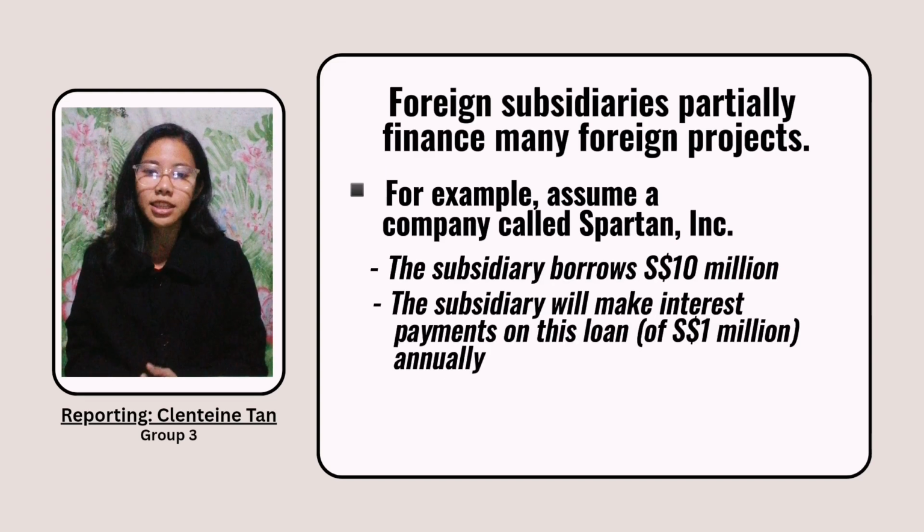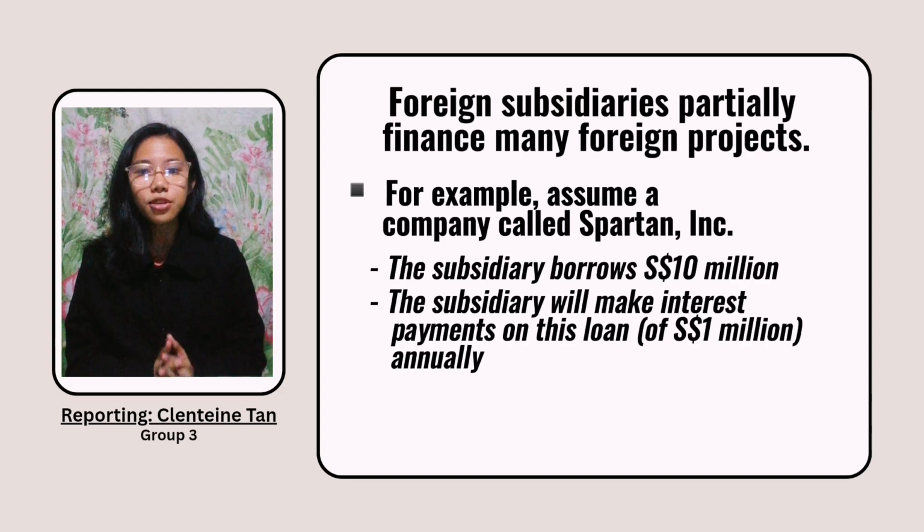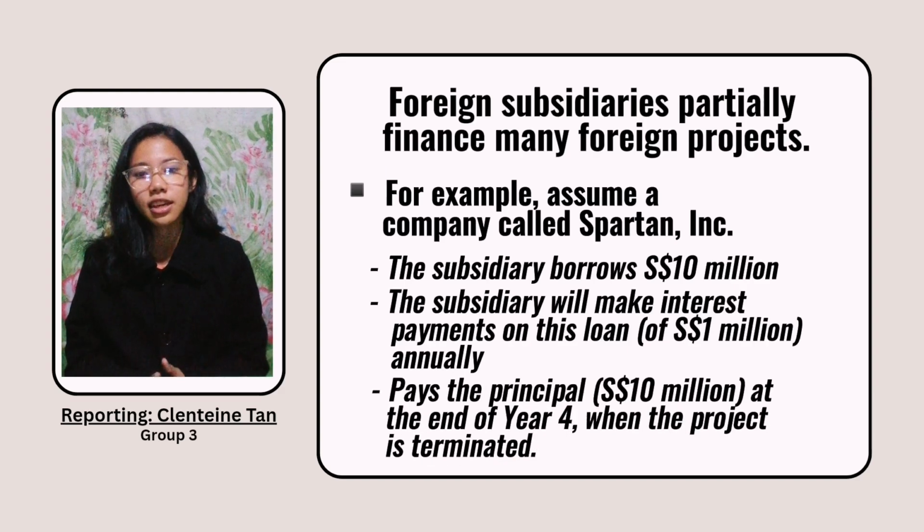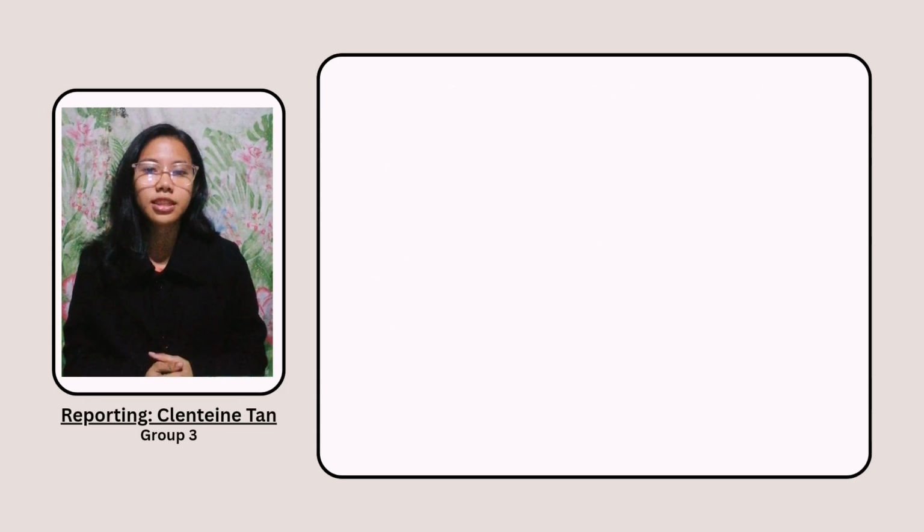It pays 1 million SGD in interest every year and repays the full loan amount, which was the 10 million SGD, after 4 years when the project ends. At that point, the subsidiary plans to sell the offices for 10 million SGD and use that money to repay the loan. Here's what changes under this financing plan.